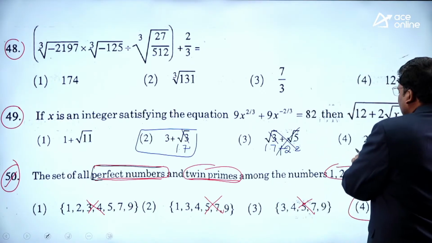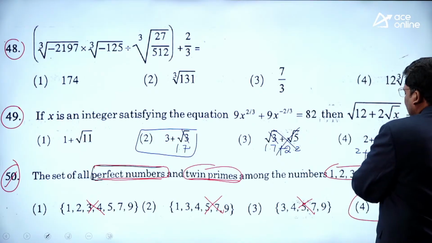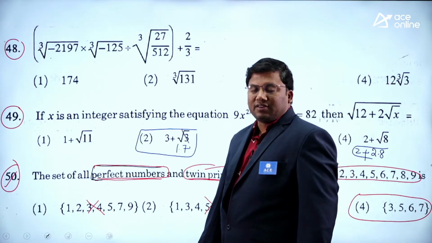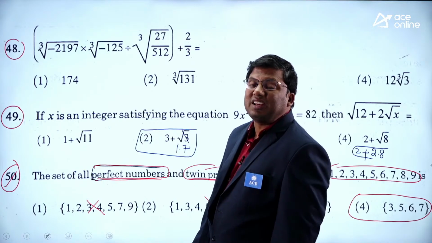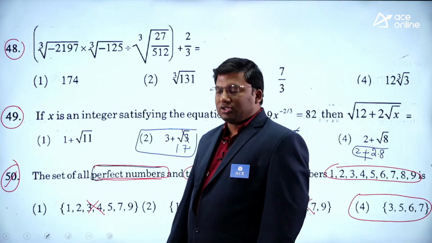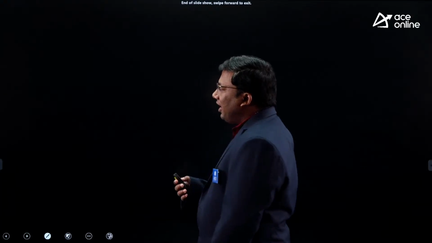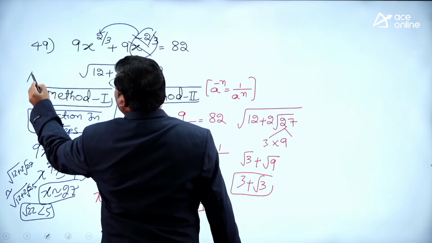Option 2 plus 2 root 2 is about 2.8, so it cannot be. 4.7 squared is approximately 22.09, since 47 squared is 2209. So obviously the other options cannot be. This is the very beautiful way of solving the question by using approximation.